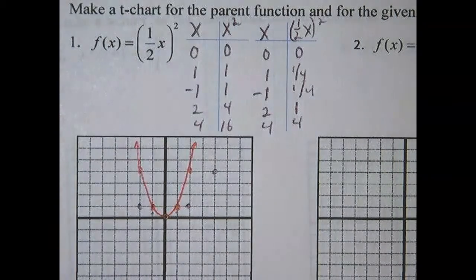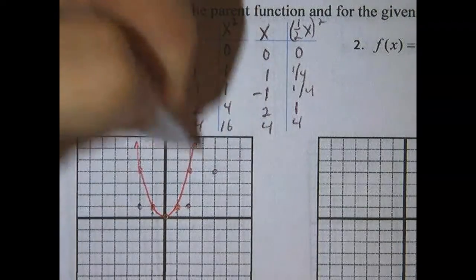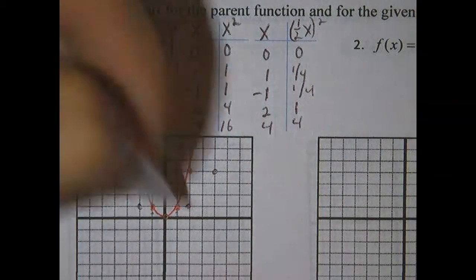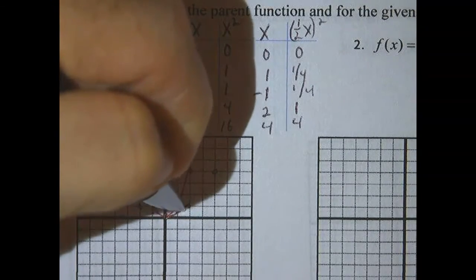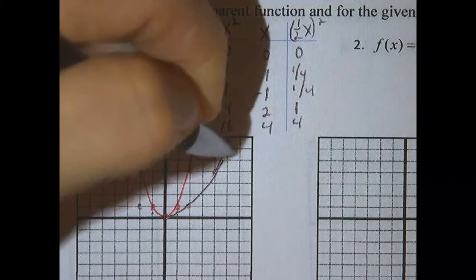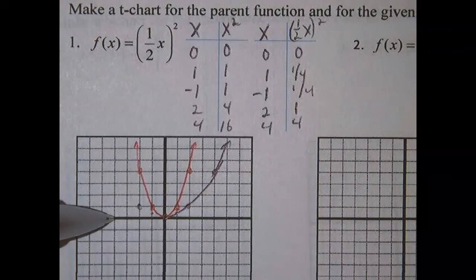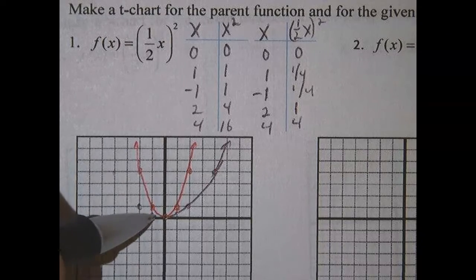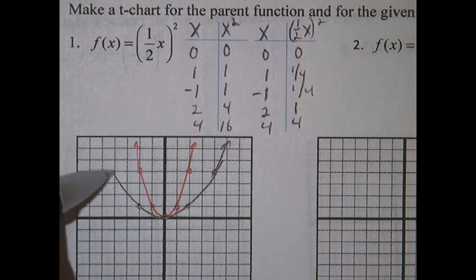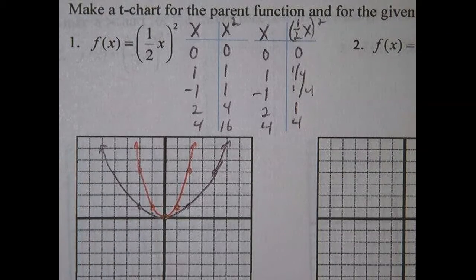Now let's see what actually happened here. What actually happened is we can look at this as a horizontal change. So let's draw the graph real quick. If there's a 4, 4, there's going to also be a negative 4, 4, because we know that this is an even function. All right, now if you look at the graph, you can see that it got wider. It horizontally stretched, and specifically by a factor of 2.